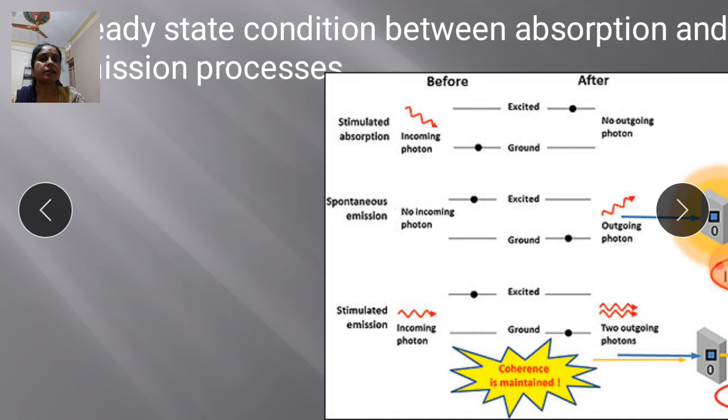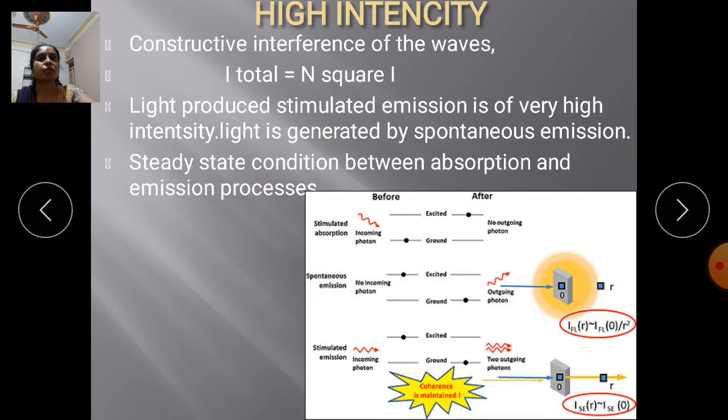Next, the steady state involves stimulated emission. In stimulated emission, an incoming photon is present with an atom in the excited state, and due to stimulated emission two outgoing photons are generated. So the steady state is reached from absorption, spontaneous emission and stimulated emission.